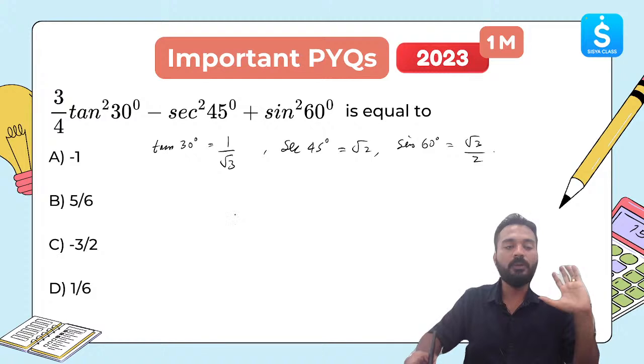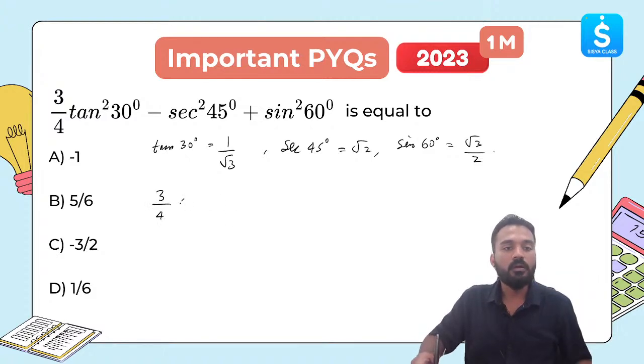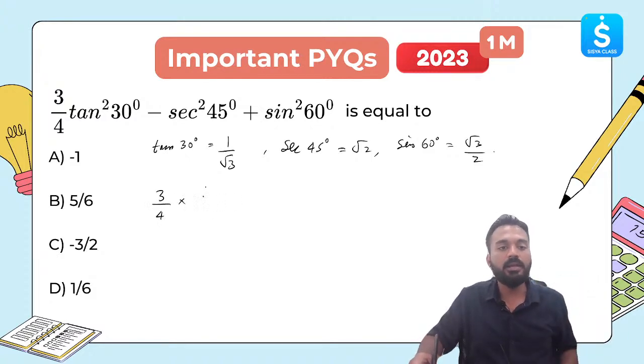Now let's substitute the values. 3 by 4. Tan square 30 degree. What is tan square 30 degree? 1 by root 3, the whole square.